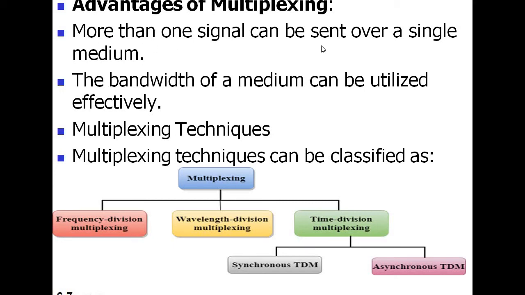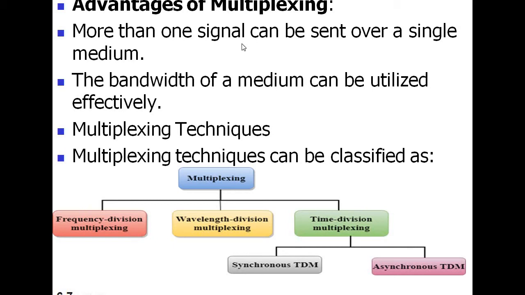More than one signal can be sent over a single medium, obviously, because the multiplexing technique is capable of dividing one transmission medium into several lines.